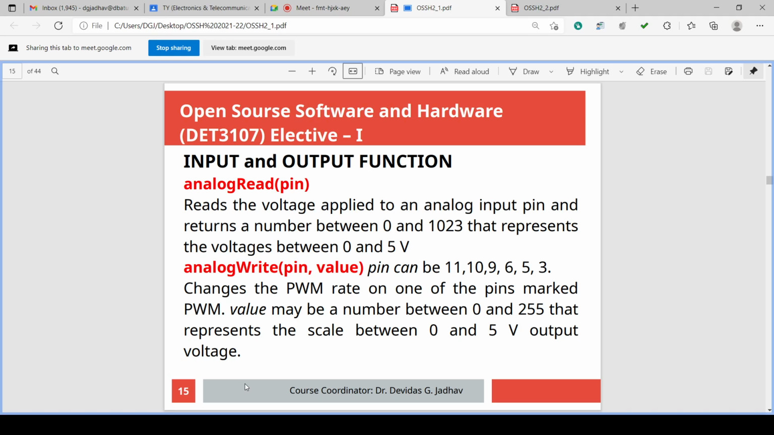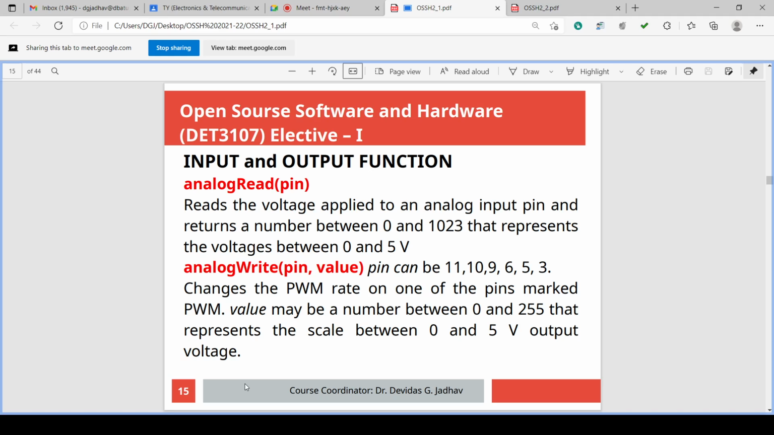Analog is the same: analogRead, analogWrite. In the read case, only the pin number is required. In the write instruction, the pin as well as what value to write has to be given. And in the case of analogRead, we are reading from the input pins A0 to A5, isn't it? These pins have an inbuilt ADC, and that ADC resolution is 10 bit. So it gives 0 to 1023 as the ADC output.